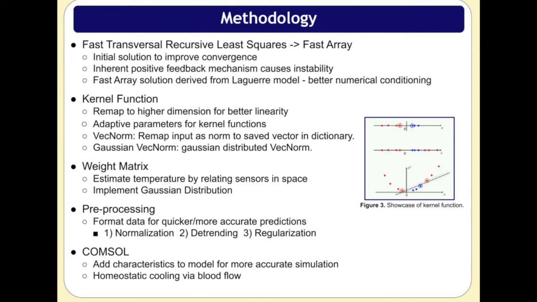They didn't take into account the body's natural homeostatic cooling, which has a definite effect on temperatures. I tried to remedy this by editing the two existing models, starting by experimenting with the simpler one and extending my findings to the more complex. Now, let me pass it off to Solomon to start talking about the results.